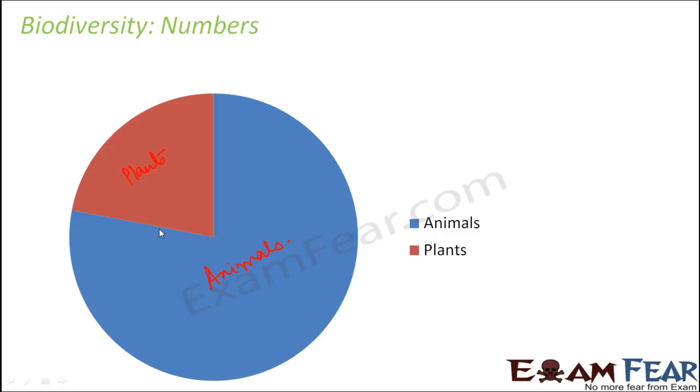Now, the data we are going to talk about here came from published records. However, not all species have been discovered yet, so many more species might get discovered. That is why whatever species have been discovered, that data is first taken, and then some estimates or calculations are done: if this many species have been discovered, there are chances that this many more would have come up. Considering all those estimates, scientists come up with some numbers, and those are the numbers we are going to talk about here.